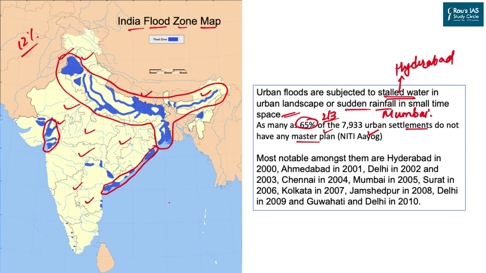However, this map shows the actual floods which occur on an annual basis. As far as urban floods are concerned, we do not have accurate data or we cannot predict when and where urban flood is going to occur. The reason for this being many, and one of the most important reasons being that the frequency of urban flood is very fluctuating. As you can see, there were urban floods in 2000, 2001, 2, 3, 4, 5, and regularly each year in many cities in India. However, as you can see, there is no well-defined pattern.